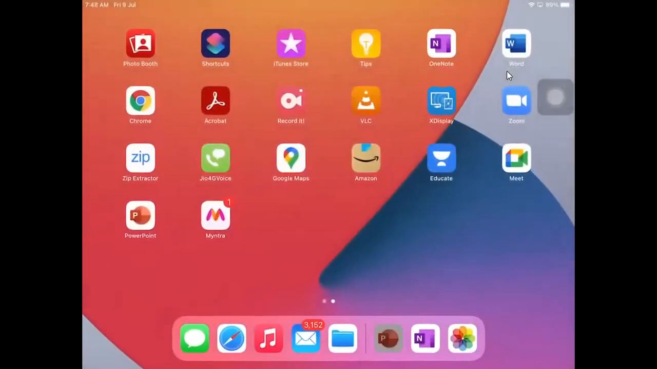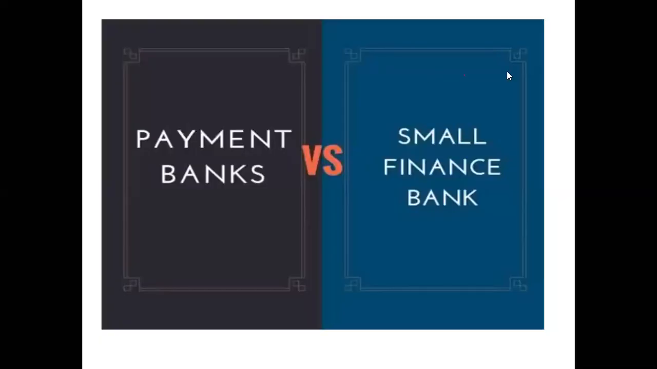Now you see, what is the difference between payment banks and small finance banks? That is a major thing. First of all, payment banks. What is an example for the payment banks? Payment bank examples, I can say, are Airtel, Indian Post, Paytm, Jio. All these are Jio Money, etc. All these are your payment banks.